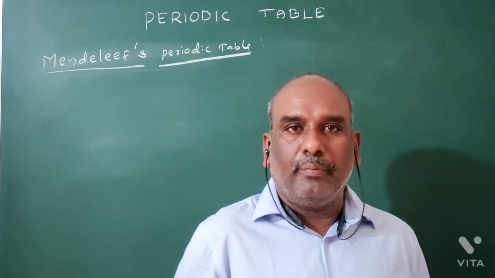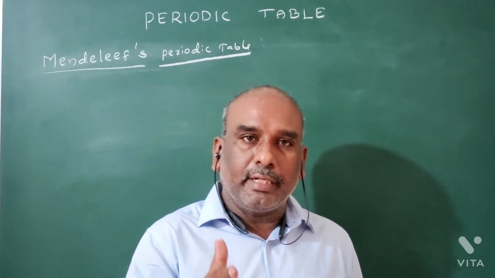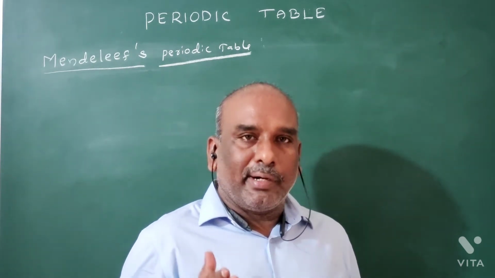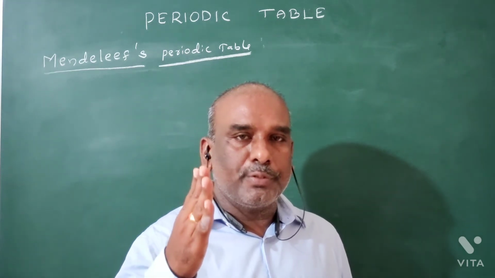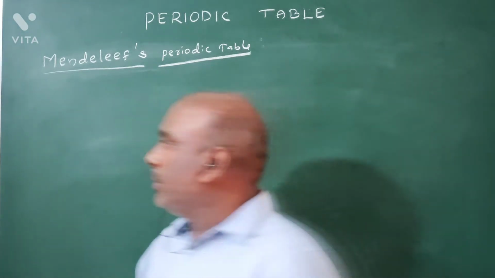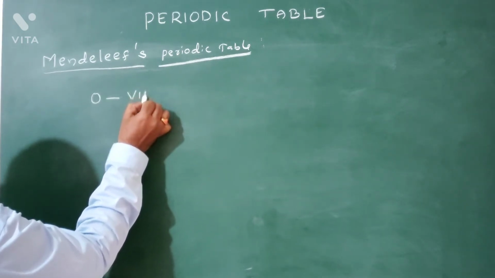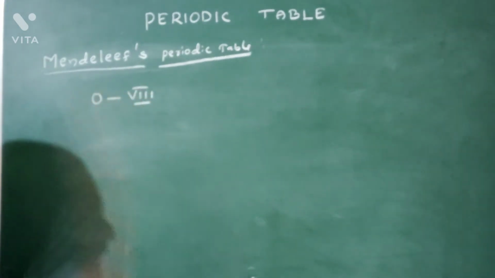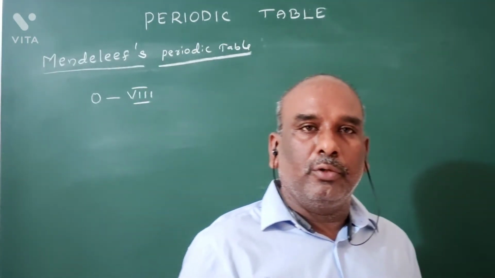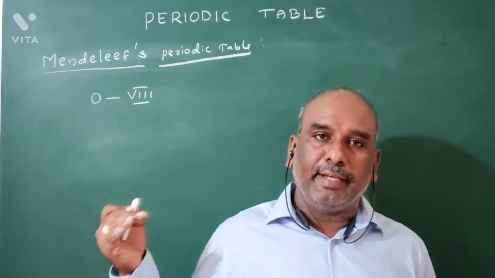In general, vertical columns are called groups and horizontal rows are called periods. There are 9 groups in the Mendeleev periodic table: 0 group, first group, second group, third group, fourth group, fifth group, sixth group, seventh group, and 8th group.